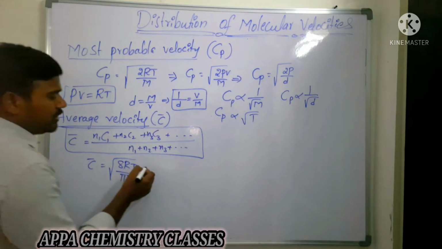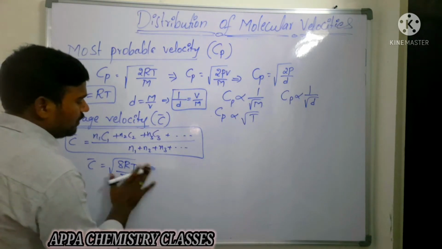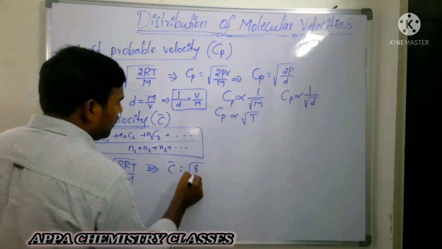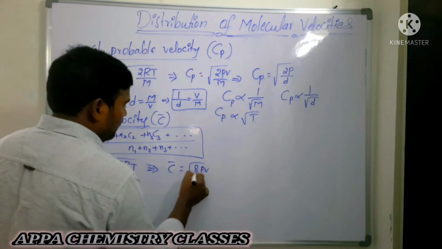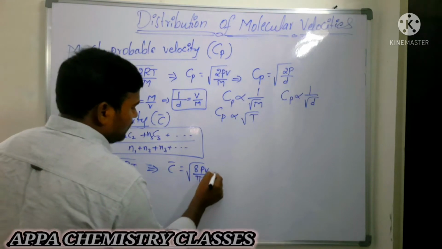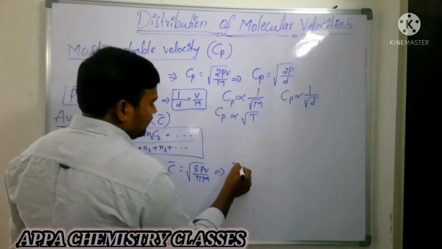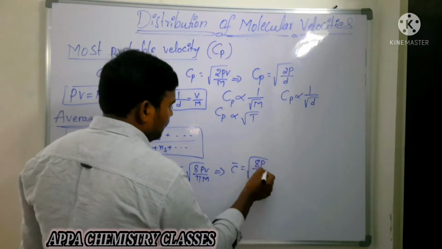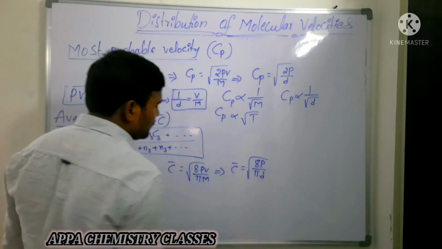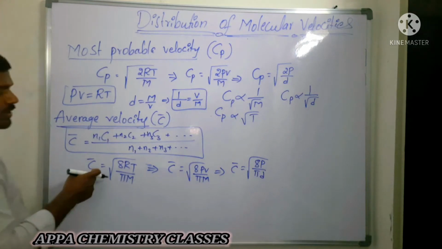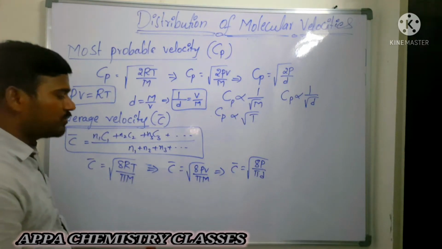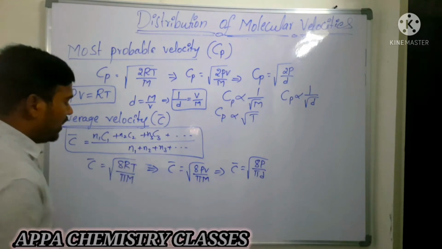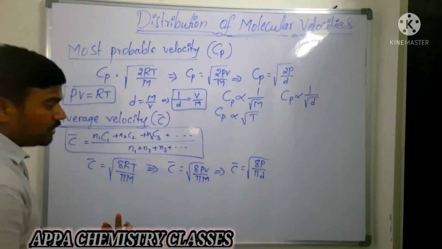So from this what can you write here? From this we get average velocity is equal to square root of 8PV by pi m. So from this you can get the average velocity as square root of 8P by pi d. So here also same thing. You can get the average velocity is inversely proportional to square root of molecular weight, inversely proportional to square root of density, and directly proportional to square root of absolute temperature.